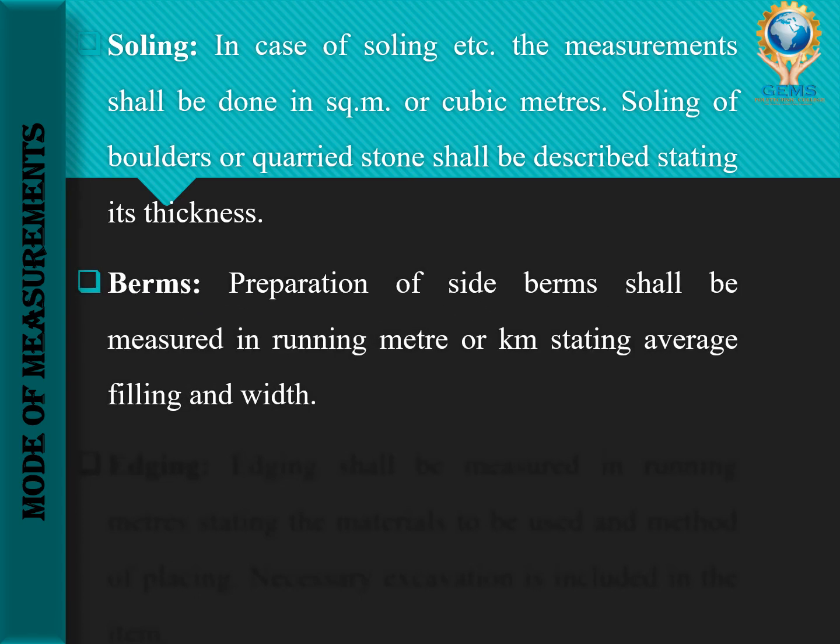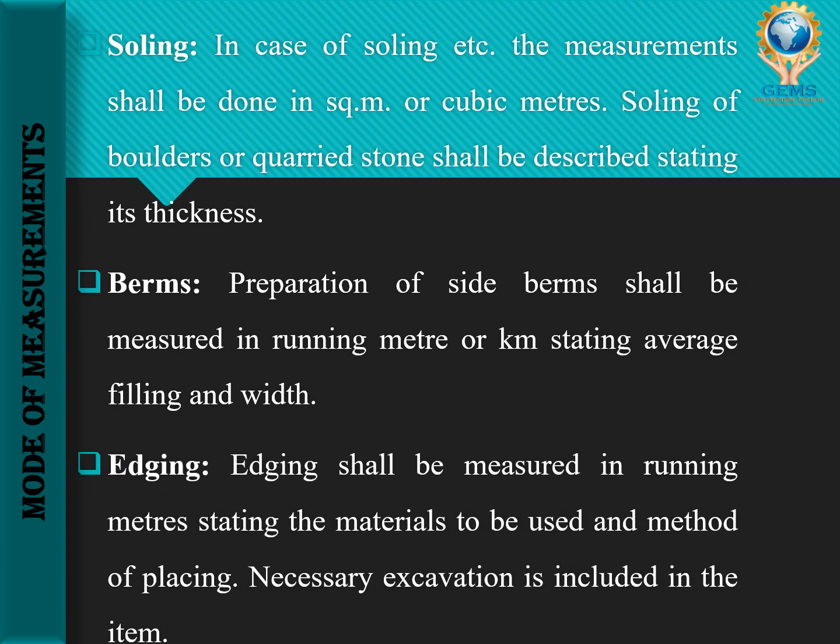Then the second one is berms. The preparation of side berms shall be measured in running meter or kilometer, stating average filling and width. Then the last one is edging. Edging shall be measured in running meters, stating the materials to be used and the method of placing. Necessary excavation will be included. So all the edging of roads will be measured in running meter with the description of materials used and the method of placing.